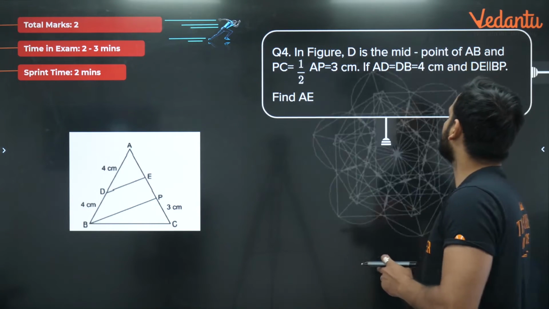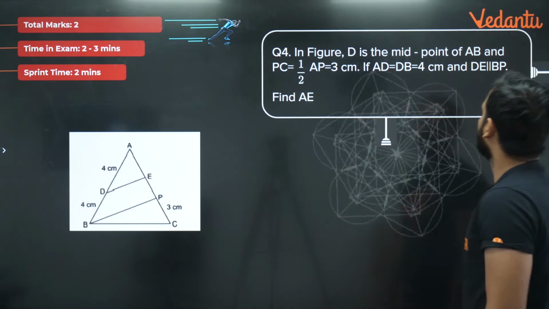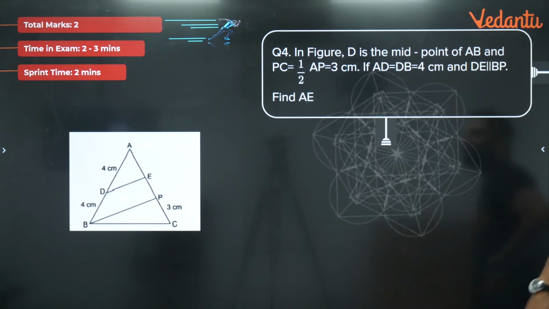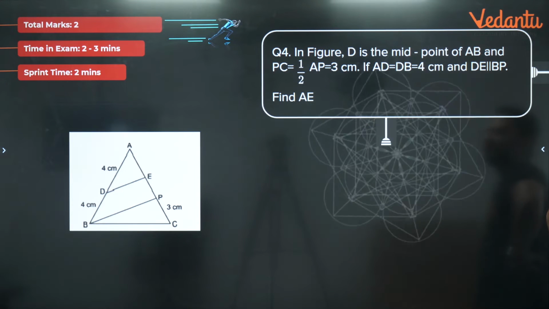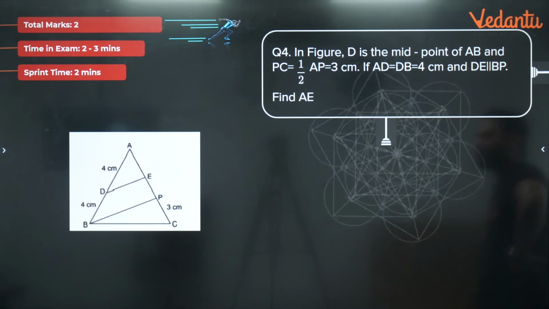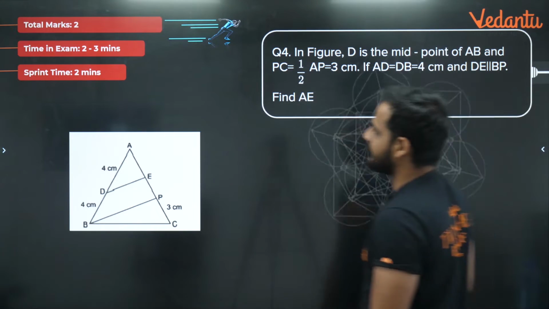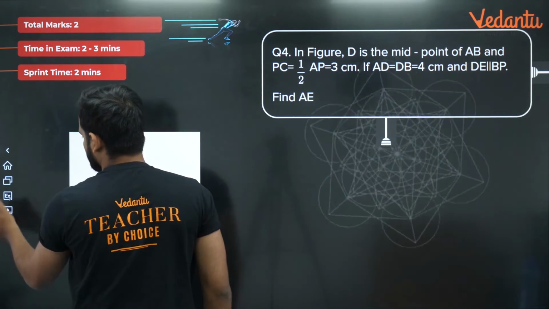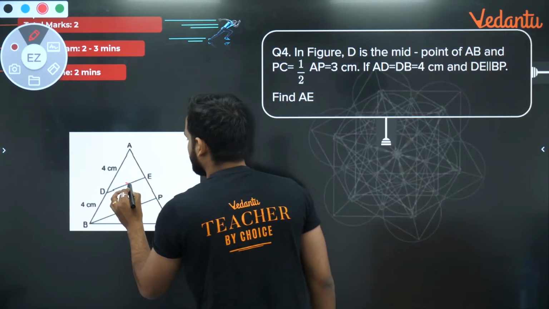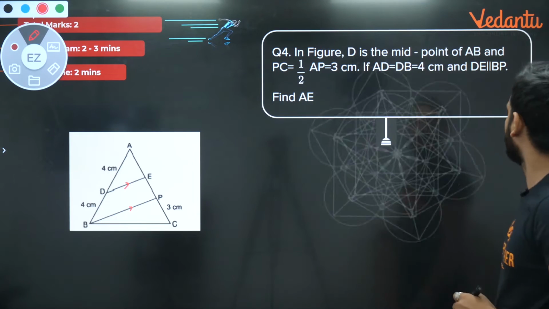In the figure, D is the midpoint of AB. Okay, and PC, this small part, is equal to half of AP, which is equal to 3 centimeter. PC is 3 centimeter and AD and DB is 4 centimeter, given. Yes. DE is parallel to BP. Okay, these two sides are parallel as well. Nice information. So find AE. We need to find out AE.